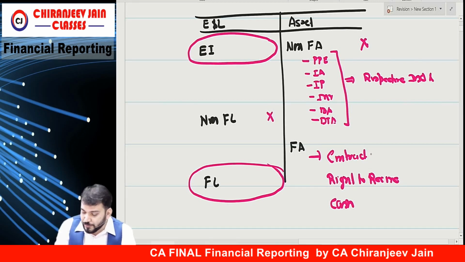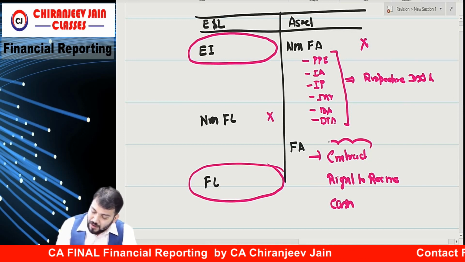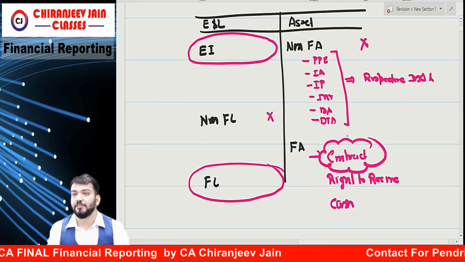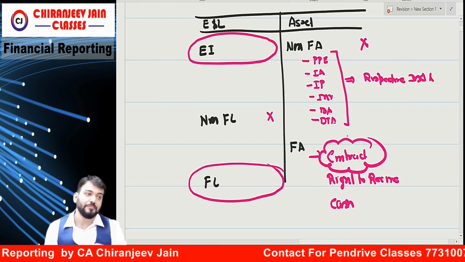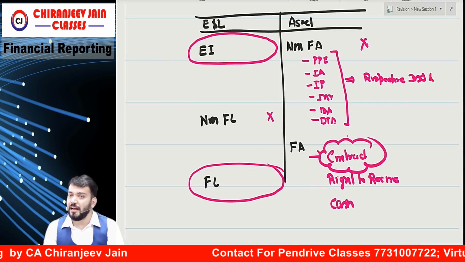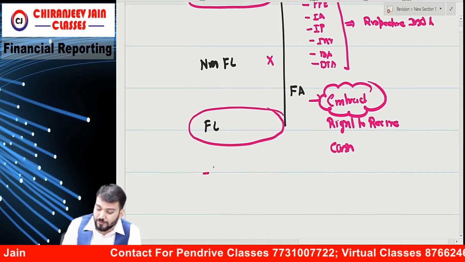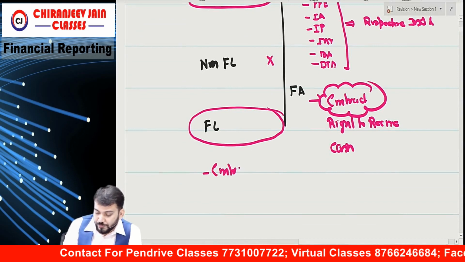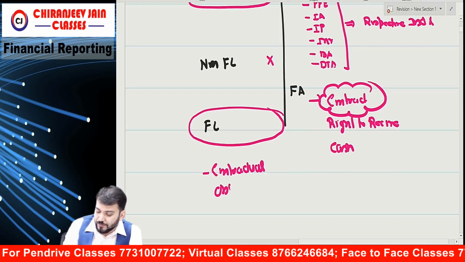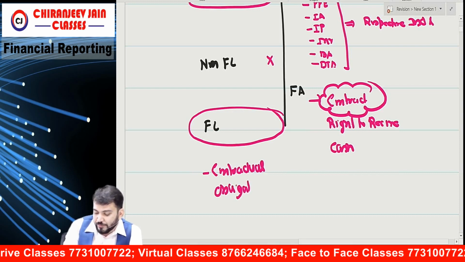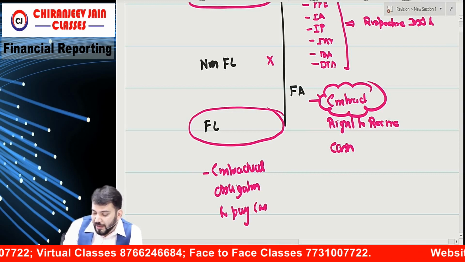What is the keyword? Contract. In the financial instrument chapter, the starting point is contract. Means if there is no contract, there is no financial asset. Similarly, financial liability means what? Contractual obligation to pay cash.